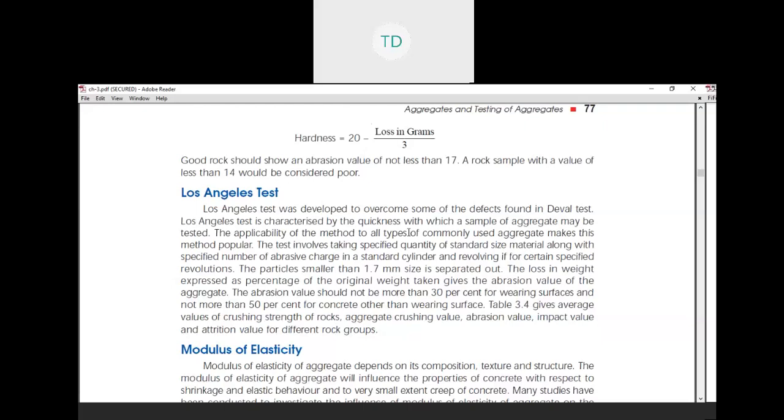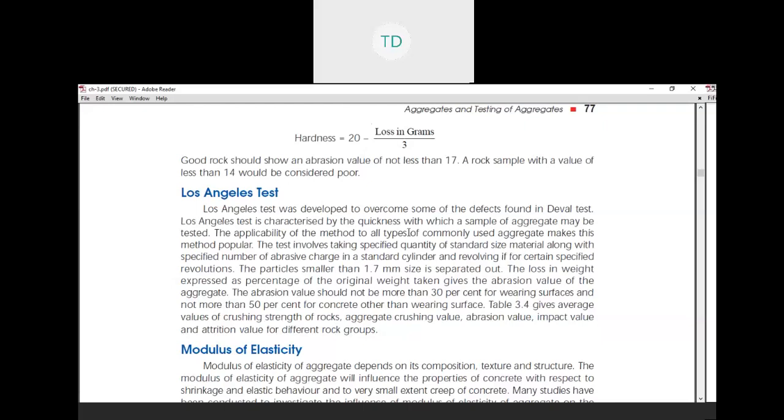The loss in weight expressed as a percentage of the original weight taken gives the abrasion value of the aggregate. The abrasion value should not be more than 30% for wearing surface and not more than 50% for concrete other than wearing surface.